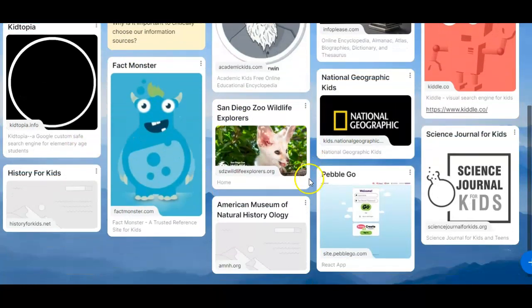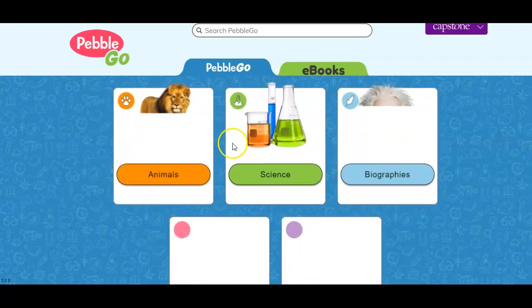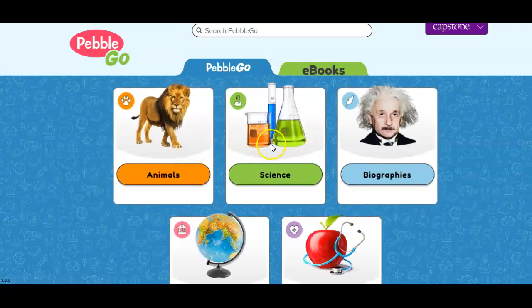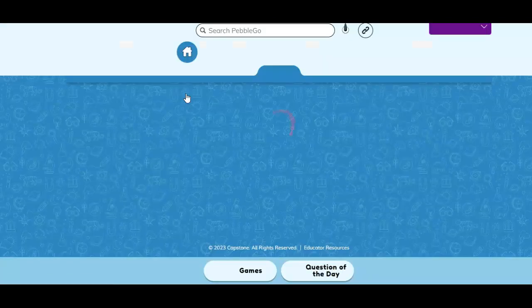Through our district, we have Pebble Go. When we click on Pebble Go, we have to put in our district login information, and once we get in, we see these 5 tabs. We have animals, science, biographies, social studies, and health. And there's additional resources at the bottom of each one, so let's click on animals.